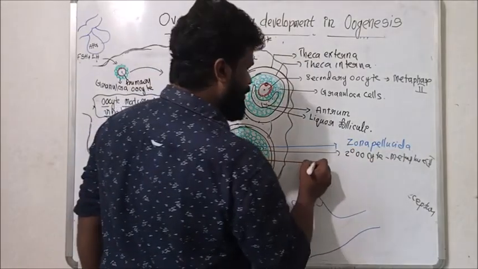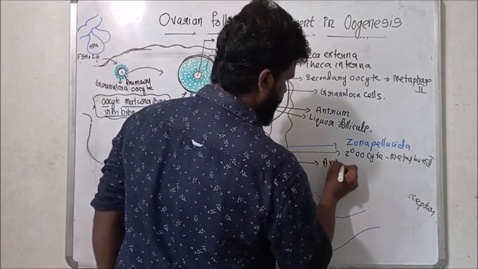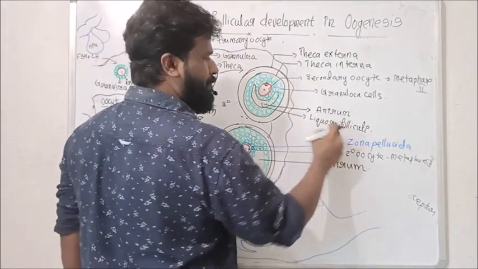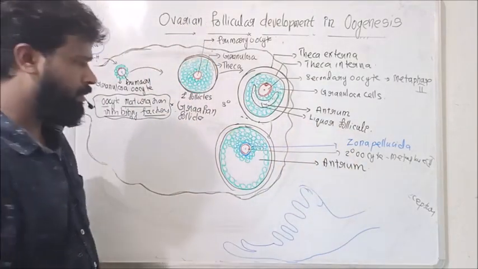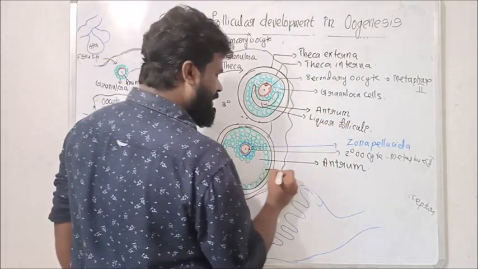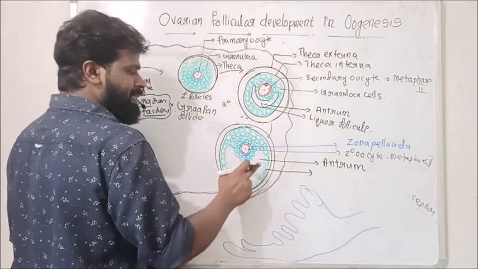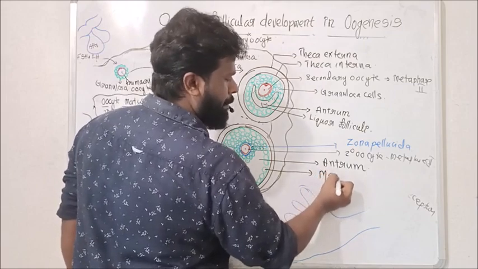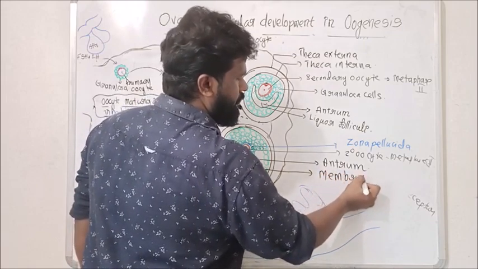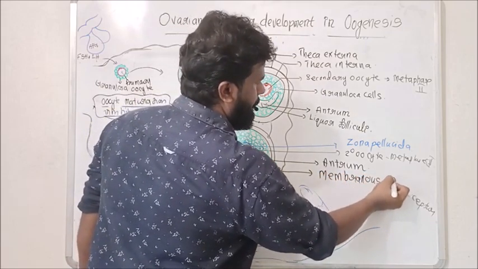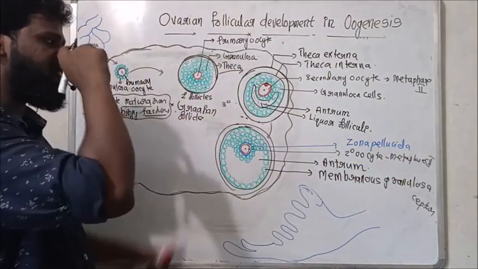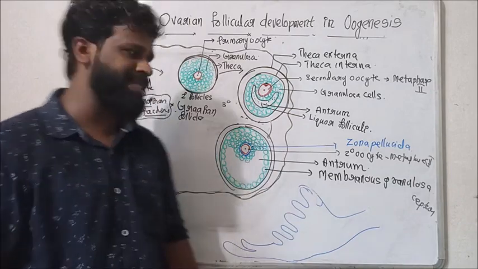And this is the cavity, the antrum, which is filled with liquor folliculi. The outer granulosa of this Graafian follicle is called the membranous granulosa.